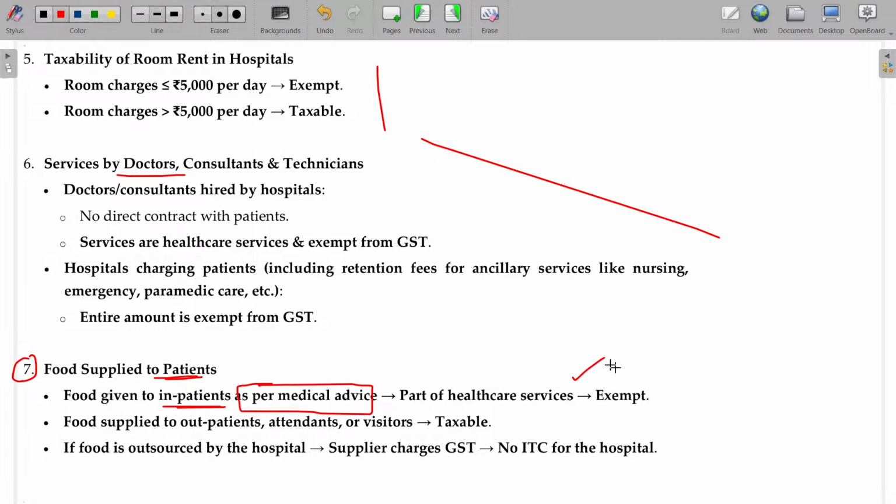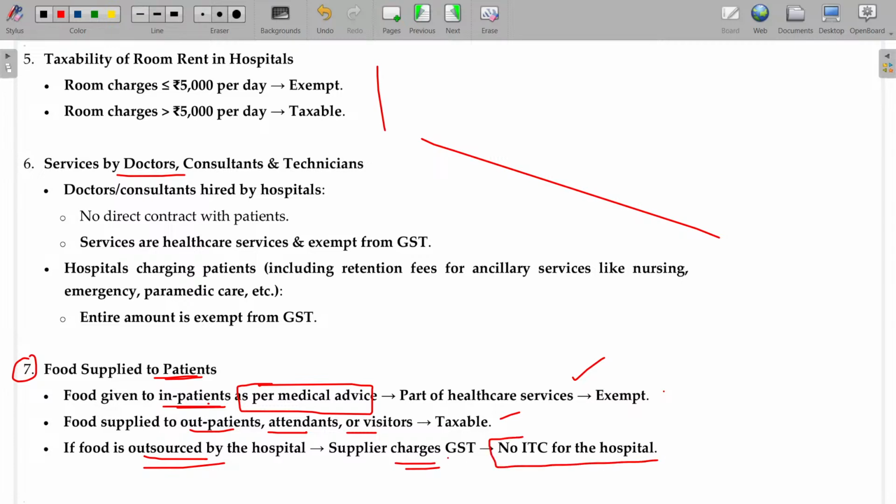It's a part of healthcare service, so exemption. And outpatients will come now and then for a temporary treatment, a medical checkup. For that, any food supply to an attendant of the patient or visitors will be taxable. GST will be applicable. If food is outsourced by the hospital, the supplier charges GST. If the food is supplied by a third party, then GST will be applicable.